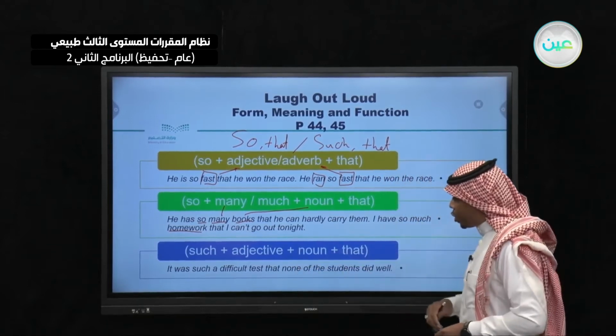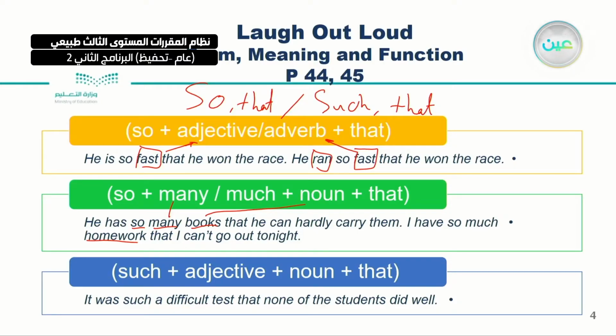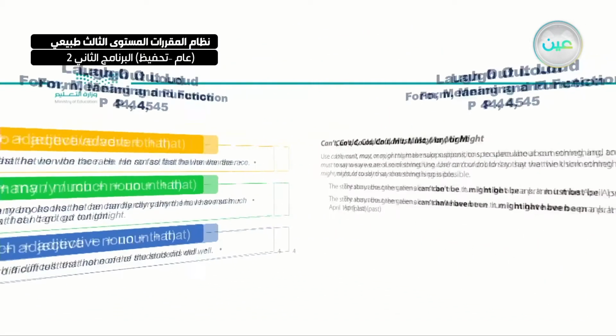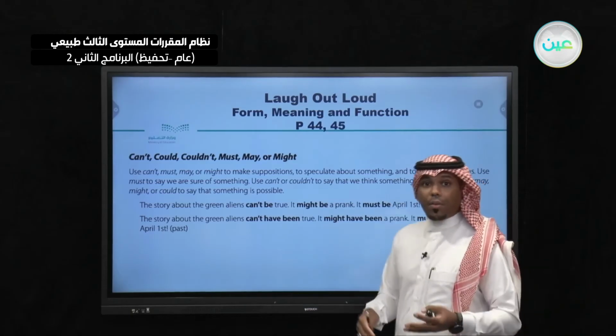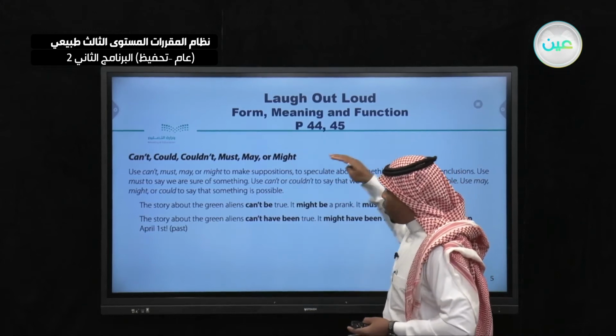The blue one: such plus the adjective and noun. It was such a difficult test. Here, difficult is an adjective and test is the noun. So it was such a difficult test that none of the students did well. Okay, very good.